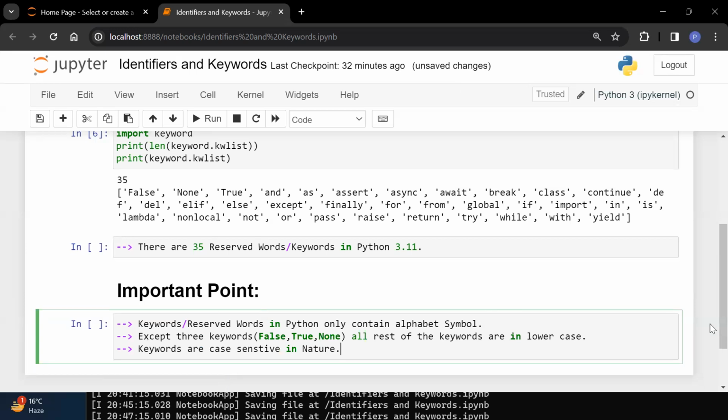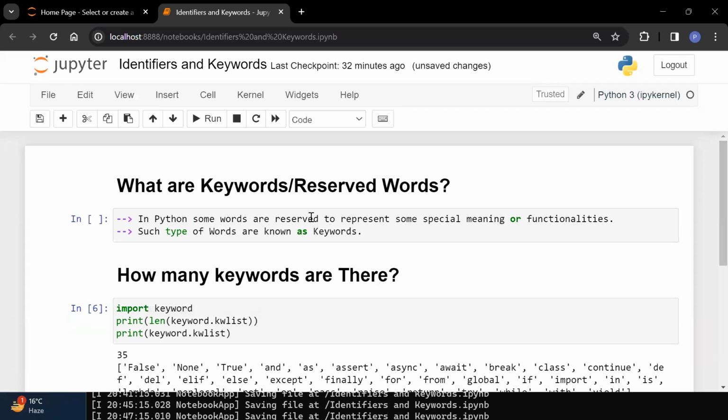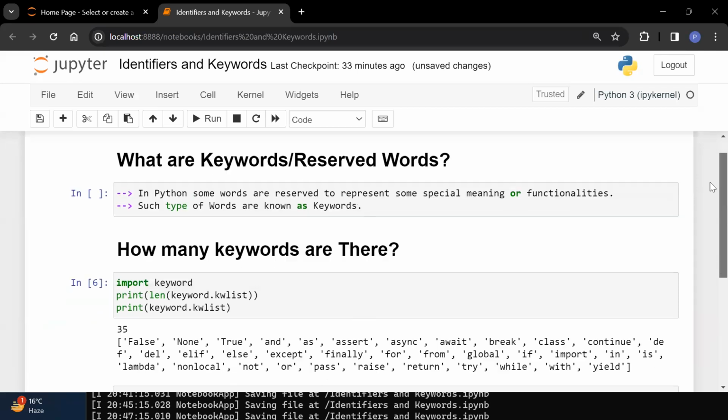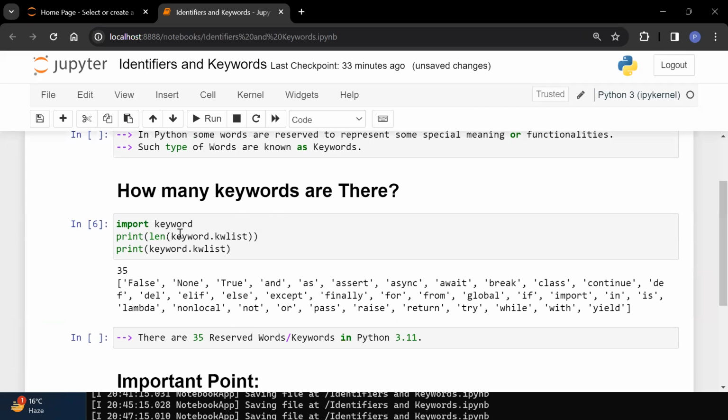Keyword is a very simple topic. What is the meaning of keyword? Some words which are already reserved for some special meaning. We are having some words, and those kind of words are known as keywords in Python programming. Now, how many keywords are there? If we want to fetch how many keywords are there, for that, there is one inbuilt Python file already present. That is known as keyword.